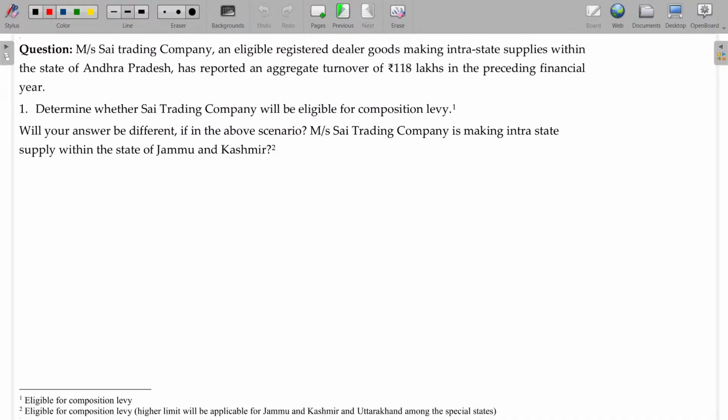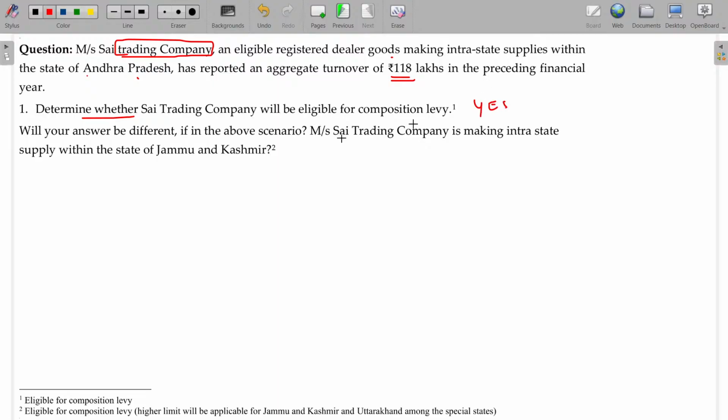Now, let's go to the next illustration. Mrs. Sai Trading Company. Now we are dealing with a trading company. An eligible registered dealer, making intra-state supplies within the state of Andhra Pradesh, has reported an aggregate turnover of 118 lakhs in the preceding financial year. His turnover is less than 150 lakhs and he is a trader. This year he is eligible for composition levy. Determine whether Sai Trading Company will be eligible.